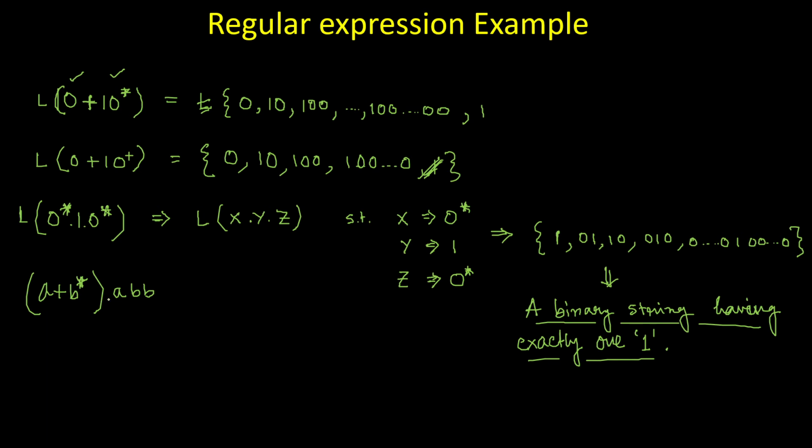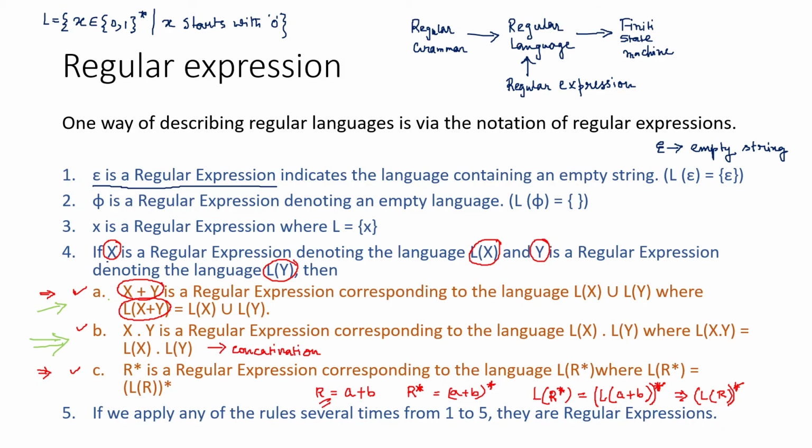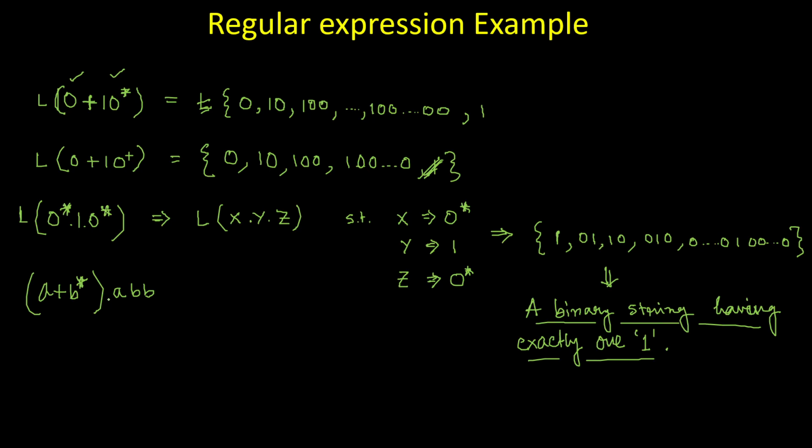As we know, we can break a regular expression into a combination of many regular expressions because of these rules for A, B and C. That means the first differentiation we can do is over here: on one side I have (a plus b) star and on the other side I have abb. Concatenation between them will generate the language represented by this regular expression as a whole, right?